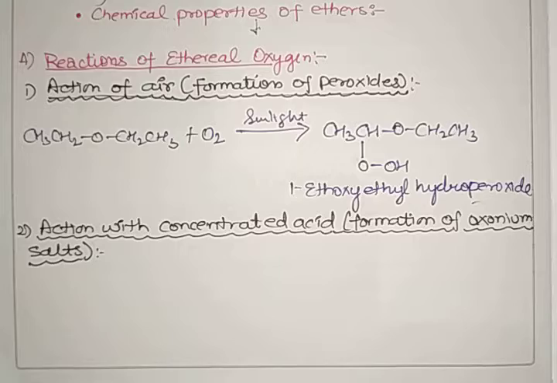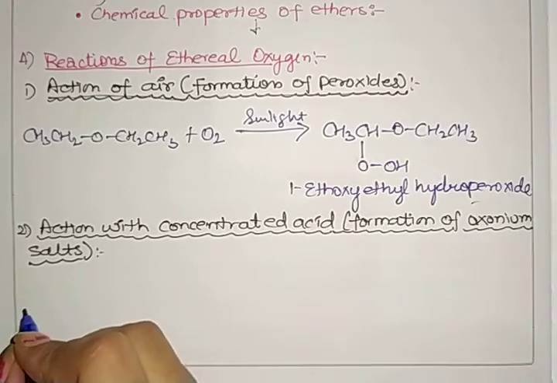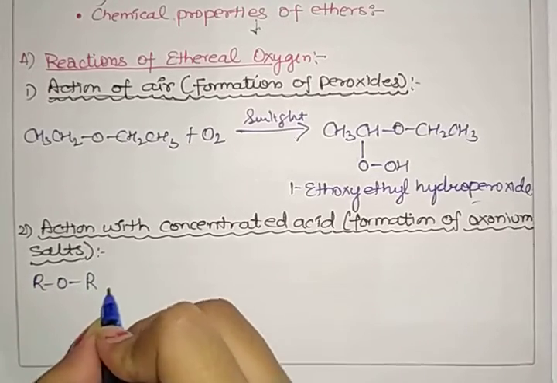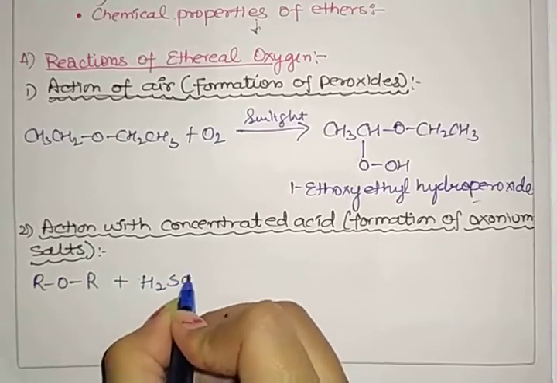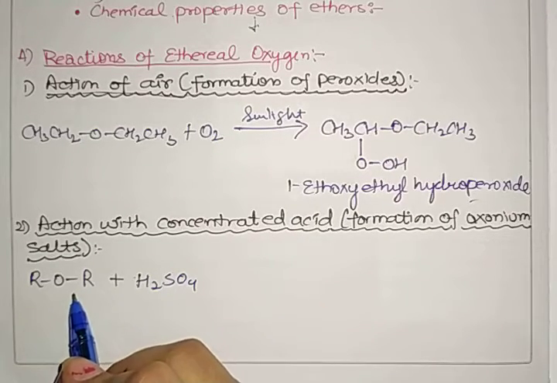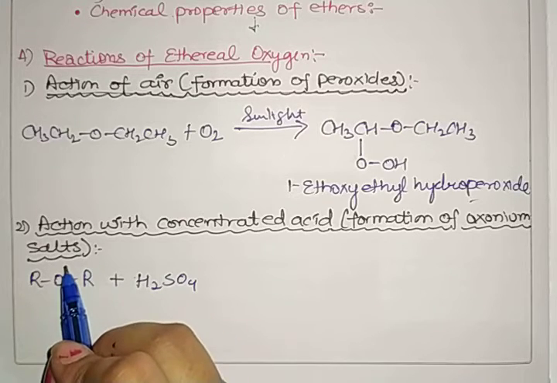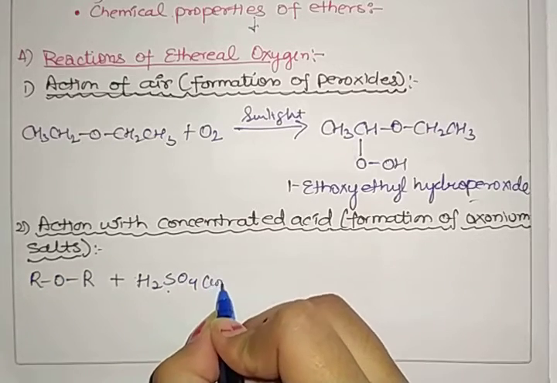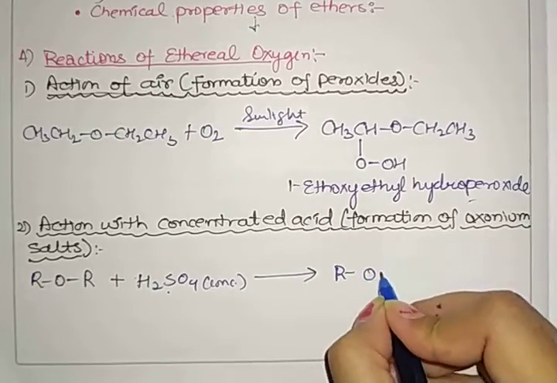The second reaction is action with concentrated acid, where oxonium salts are formed. If we take some ether, I am writing the general reaction, ROR, and treat it with ice cold sulfuric acid. The oxygen atom in the ether molecule has 2 lone pairs of electrons, so ether acts as a Lewis base and easily dissolves in concentrated H2SO4 to form an oxonium salt.